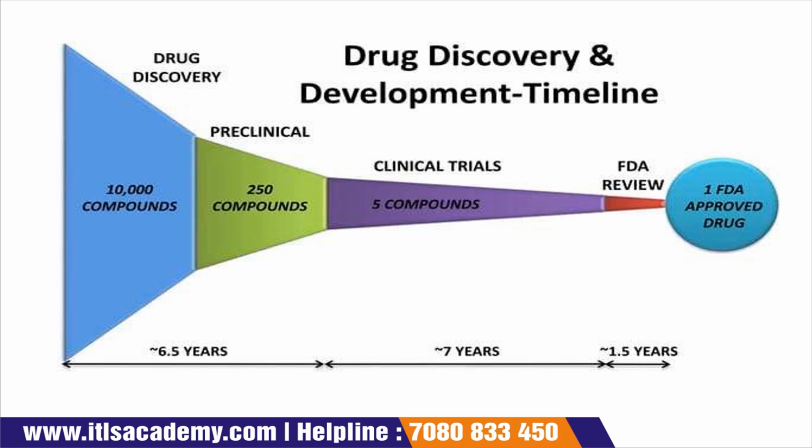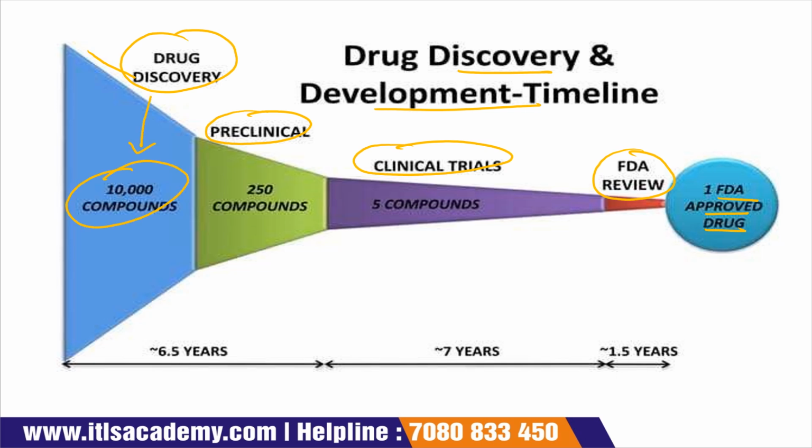Now the next is drug discovery and development timeline. The blue phase is drug discovery, the green phase is preclinical, the purple phase is clinical trial, the red phase is FDA review, and this circle is for an FDA approved drug. So in drug discovery, if there are around 10,000 compounds, then only 250 compounds come under preclinical trial. Then 5 compounds come under a clinical trial.